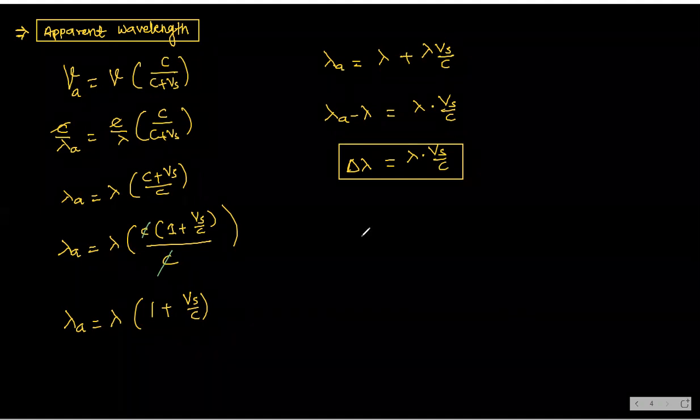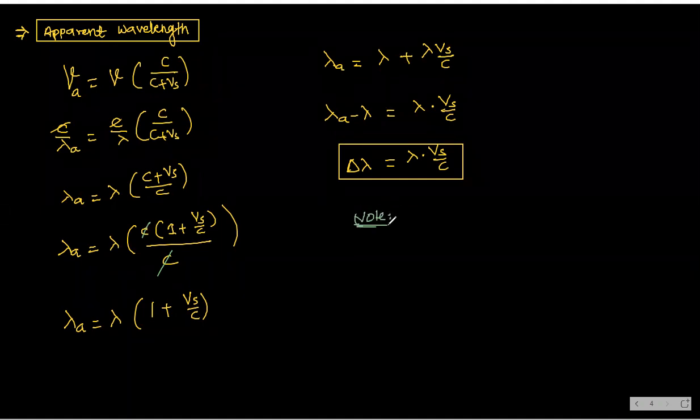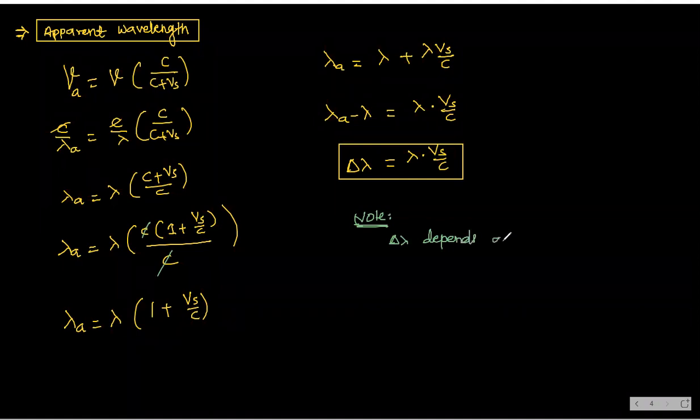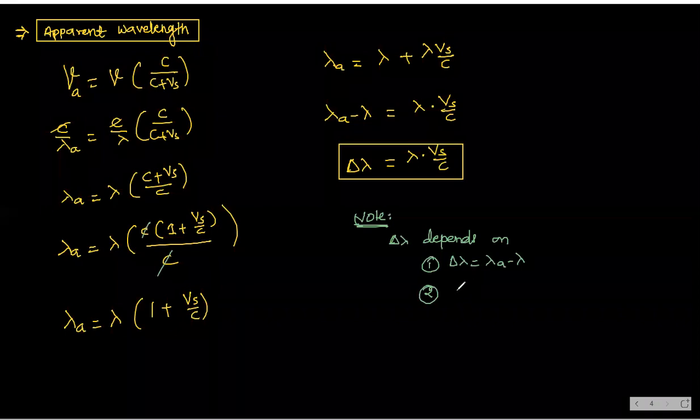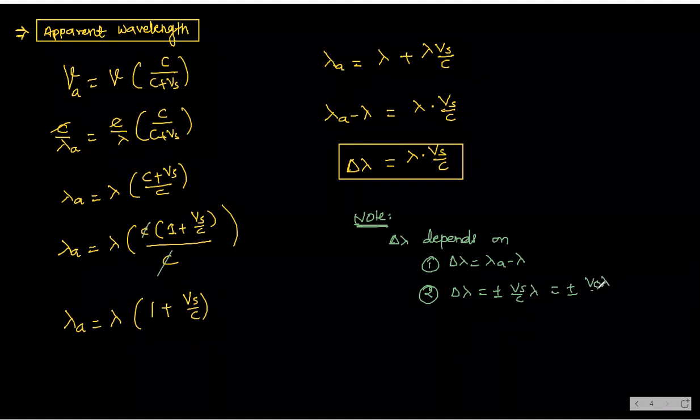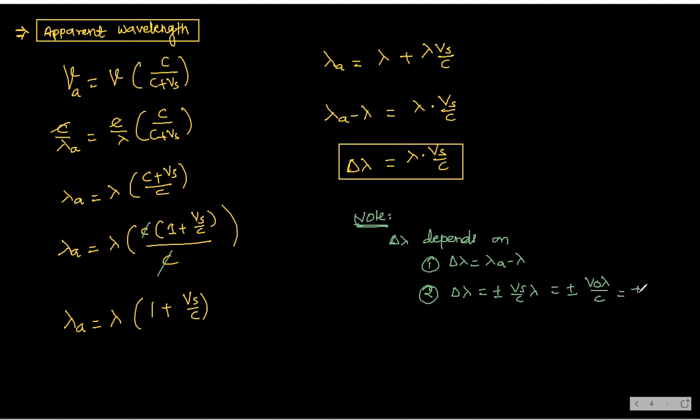So one note point. Delta lambda depends on number one, that is delta lambda is equal to lambda A minus lambda, and second point, delta lambda is equal to plus or minus Vs by C into lambda, or if observer is in motion, plus or minus V0 by C, or we can say plus or minus phi naught by phi.